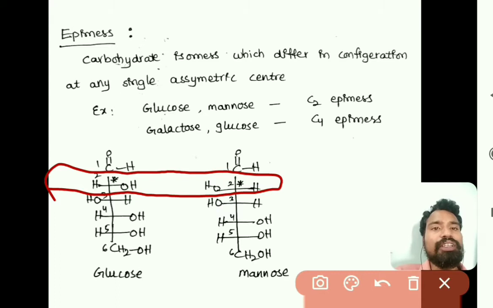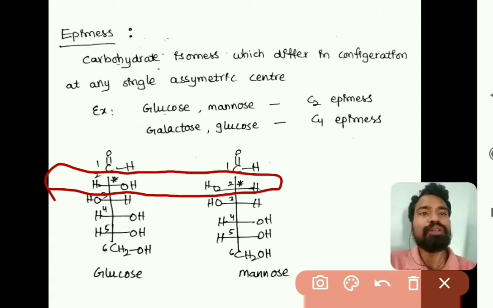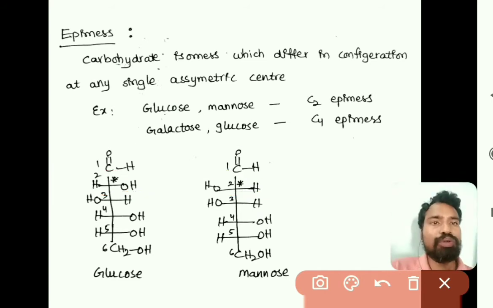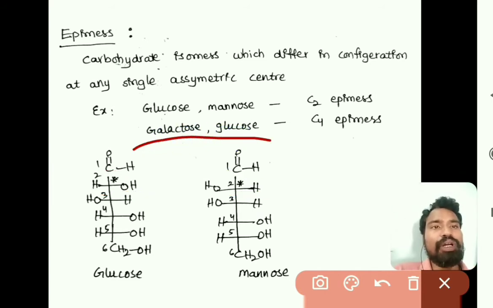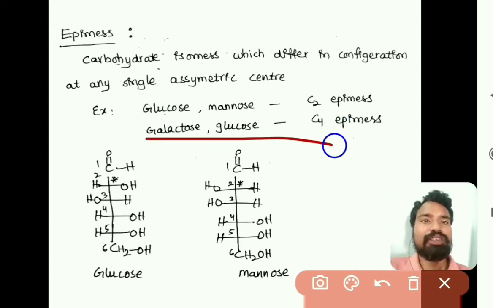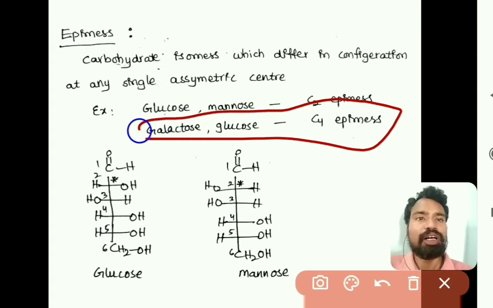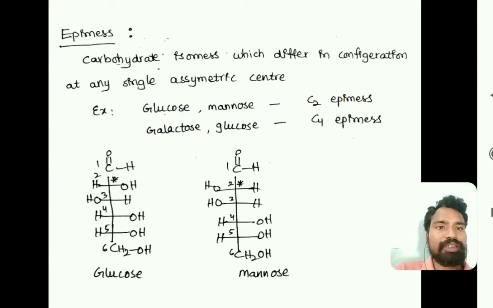That's why these two, glucose and mannose, are called C2 epimers. If you observe another example, glucose and galactose, these two have different configuration at the C4 carbon, and the configuration at all remaining carbons is the same. So these two are called C4 epimers. Galactose and glucose are called C4 epimers. So this is what anomers and epimers are.